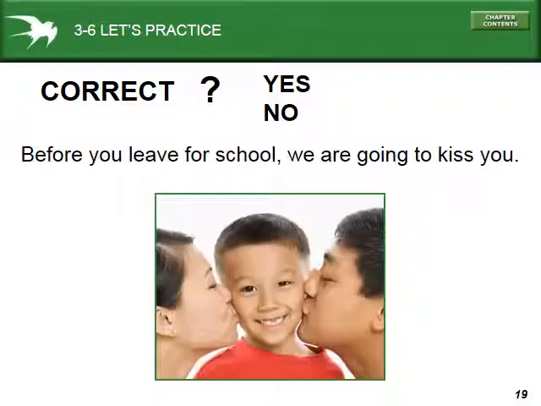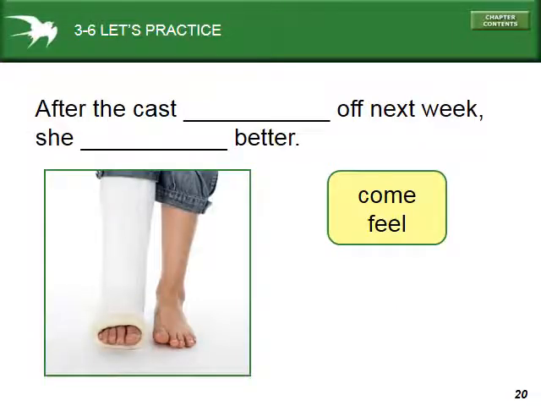Okay? Let's look at this one. Before you leave for school, we're going to kiss you. So we're talking about time clauses, so let's identify the time clause. It's before you leave for school. The verb there is leave. That's in the simple present tense. So is that correct or incorrect? In this case, it's correct.